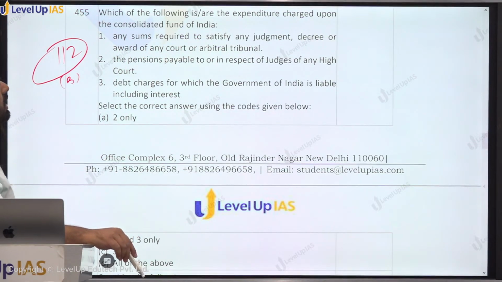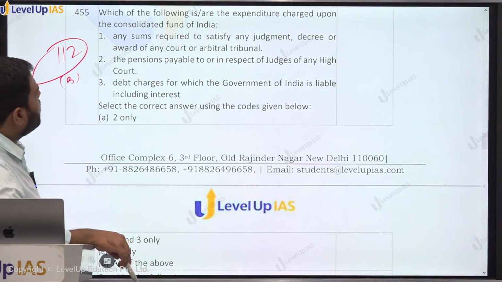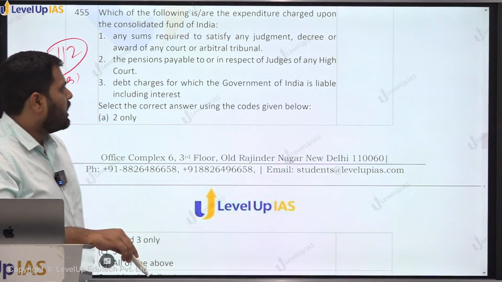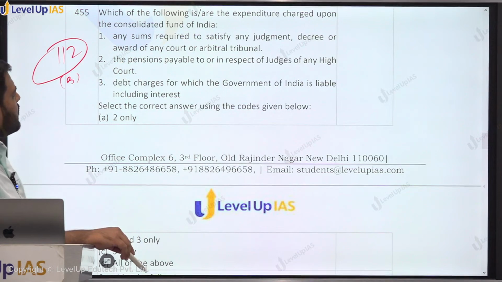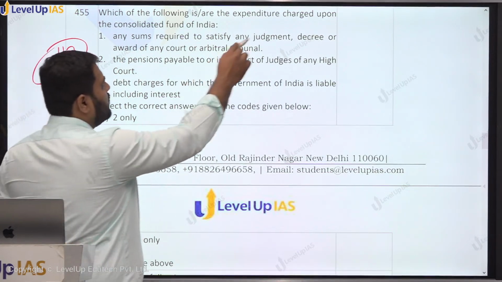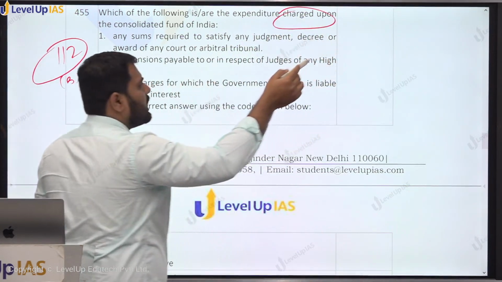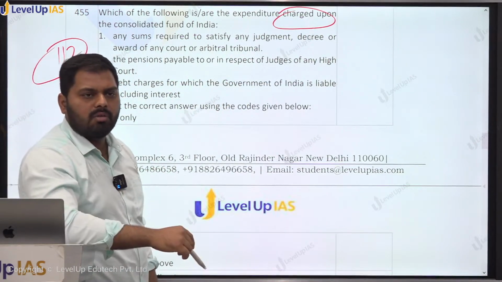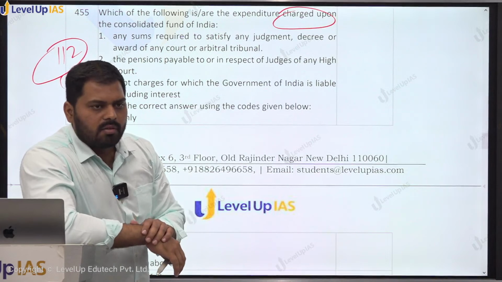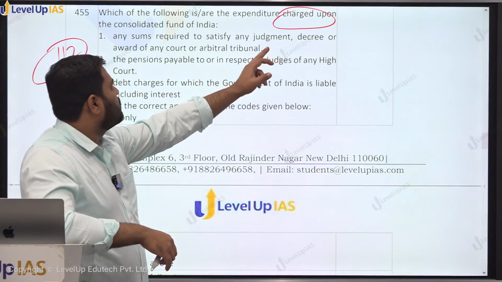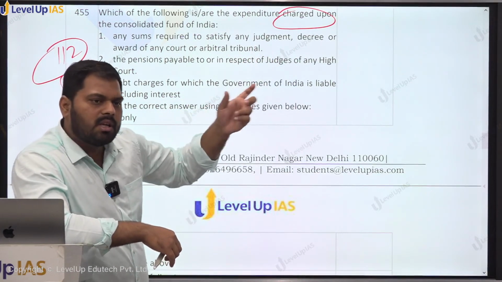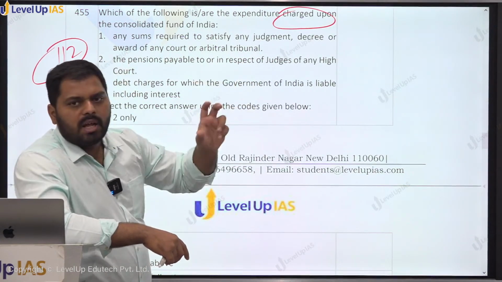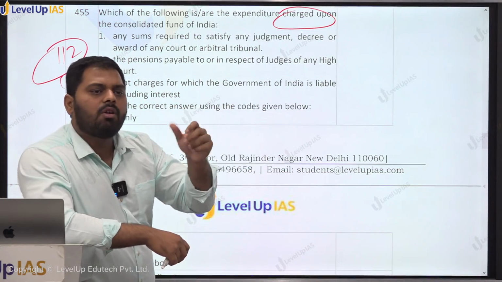Any sum required to satisfy any judgment, decree or award of any court or arbitral tribunal. Is this an expenditure charged upon the consolidated fund of India? तो जब सरकार consolidated fund of India से पैसे appropriate कर रही होती है, so there are 2 ways. One is expenditure charged upon the consolidated fund of India, another is expenditure made from. So those expenditure which are put as expenditure charged, parliament cannot vote upon that.